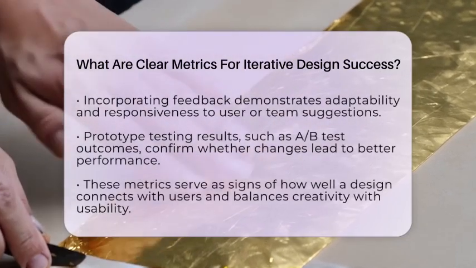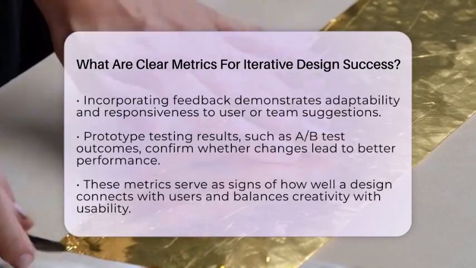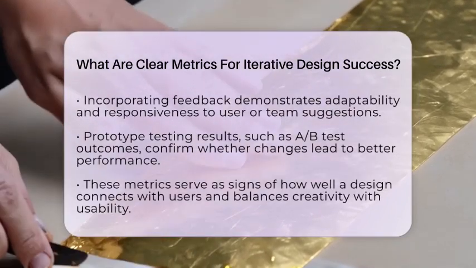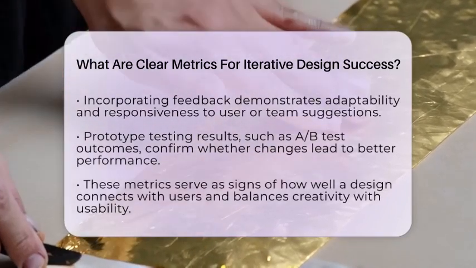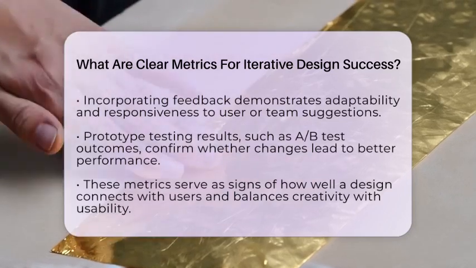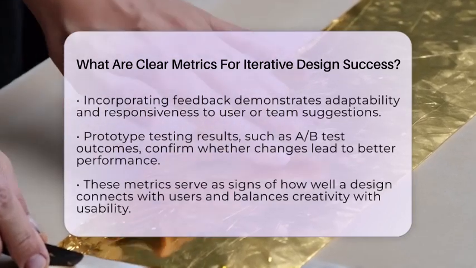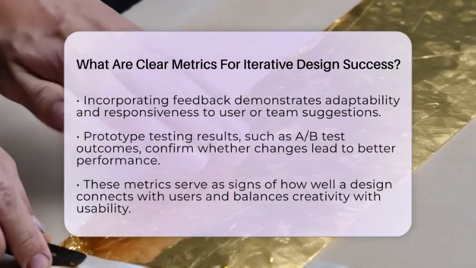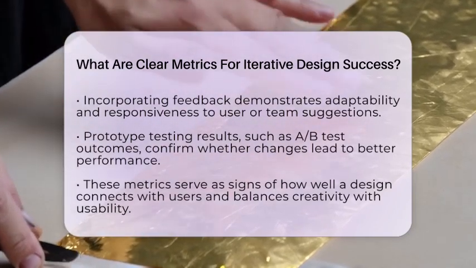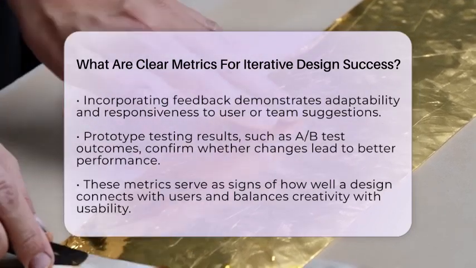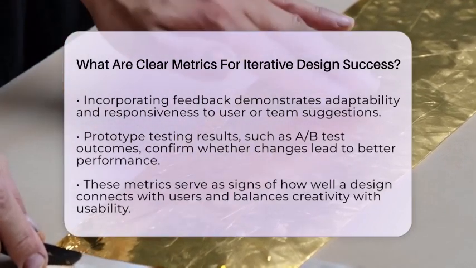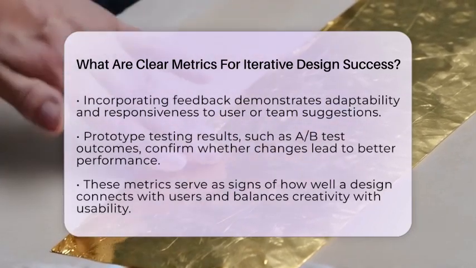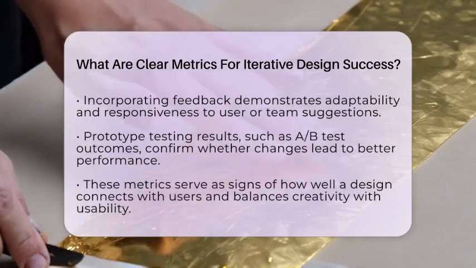Design consistency is another metric. It means keeping visual and functional elements uniform across the project. If your style guides are followed and the design feels cohesive, it indicates good control over the process. Incorporating feedback is also a sign of success. If your team or users see their suggestions reflected in the next version, it shows you're listening and adapting well.